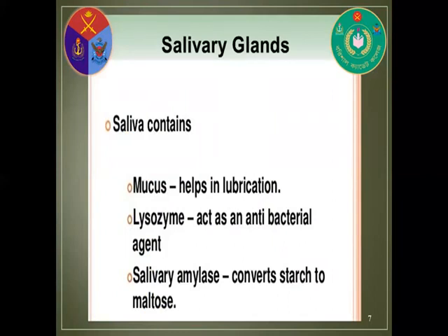The secretion of salivary glands is known as saliva. Saliva contains water, mucus, which helps in lubrication of food, lysozyme enzyme, which acts as an antibacterial agent, and also contains salivary amylase or ptyalin enzyme, which helps in the digestion of starch into maltose.